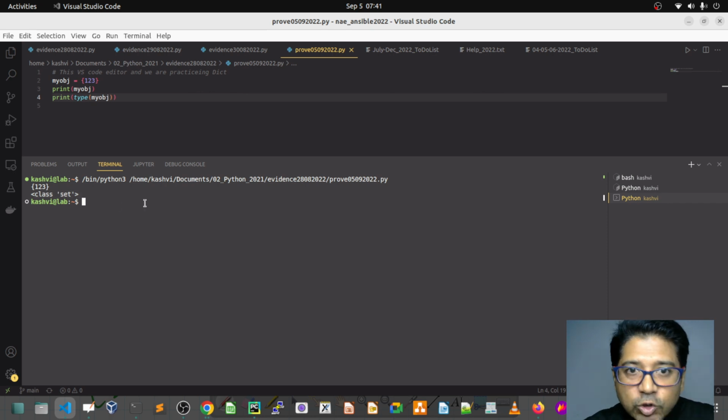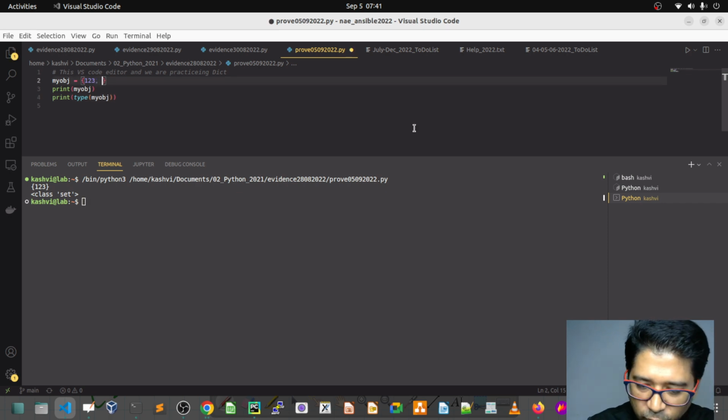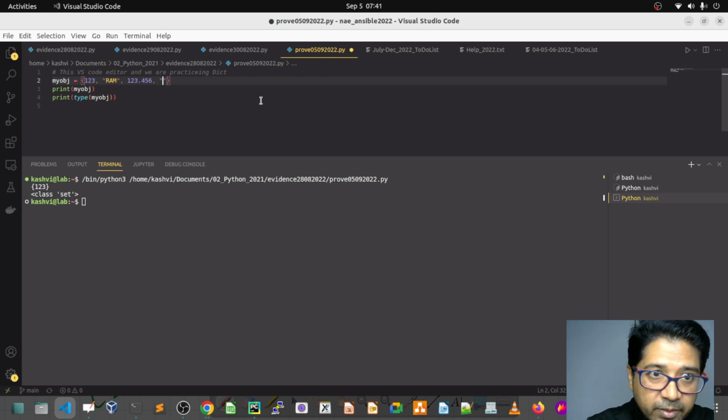This is because of the fundamental behavior of a dictionary. If I pass multiple elements, another element, ram as a string, and again one float, 12.456, I pass three elements: integer, string, and another big string.